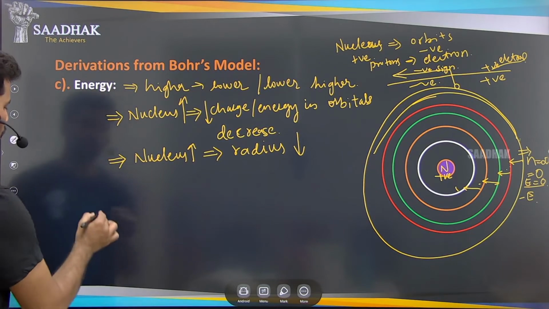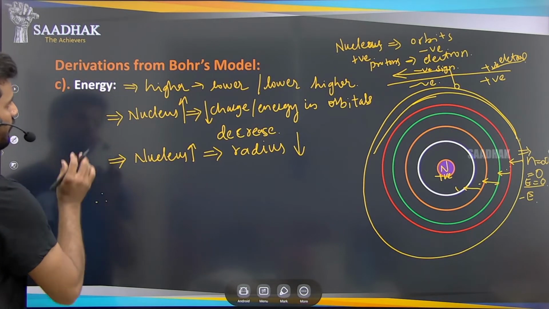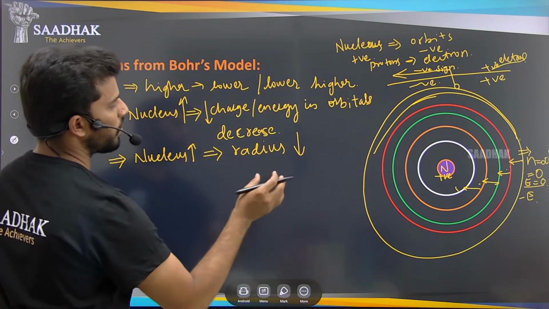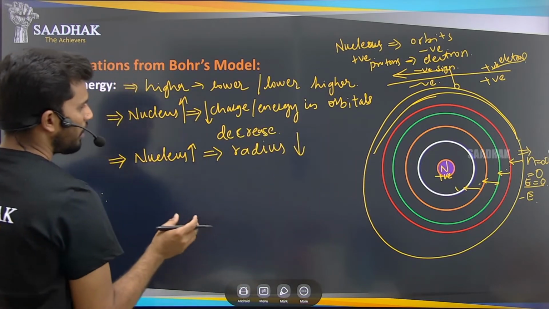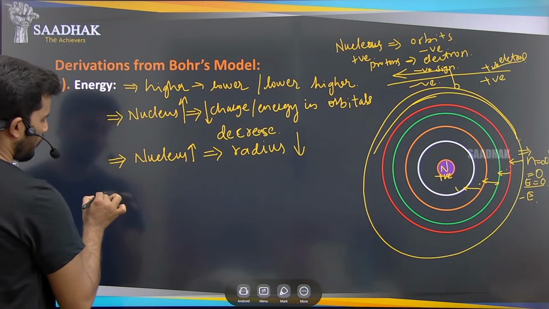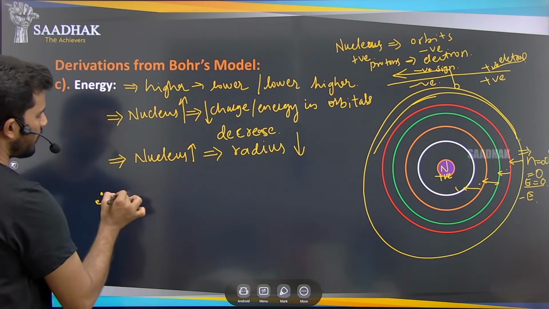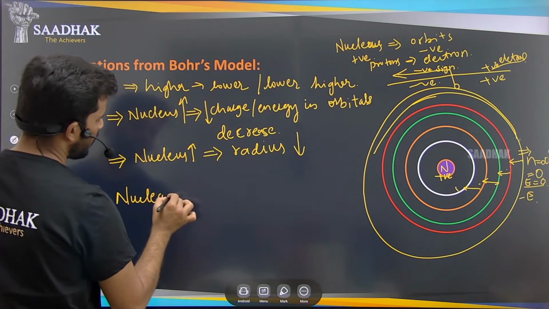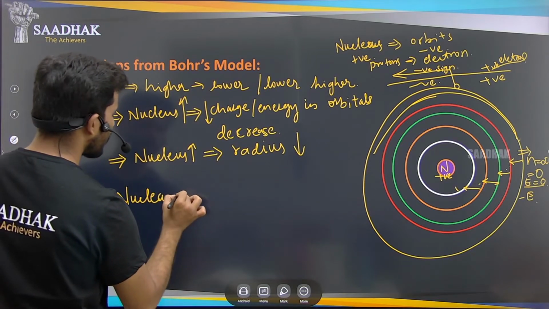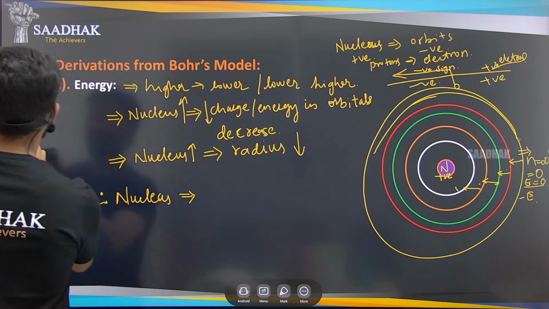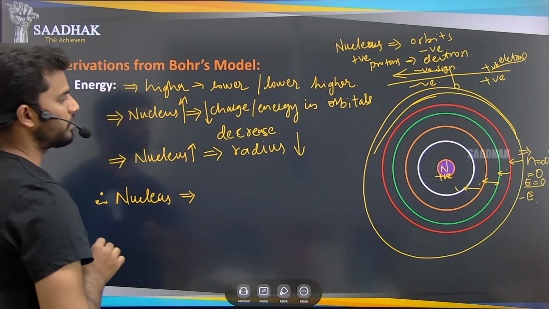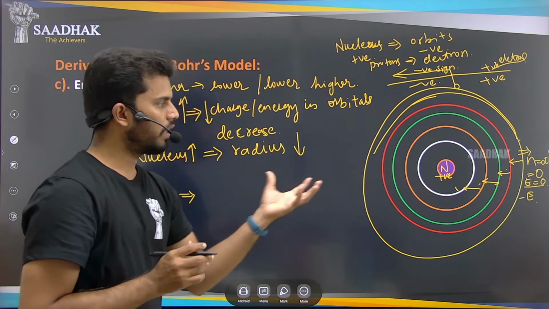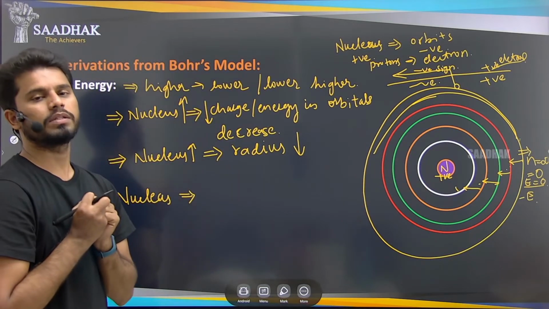Okay, so we can conclude that the energy of these electrons, protons, and all of these, the positive energy, or simply the nucleus, makes the atoms or the orbits or the electrons bound by the nucleus.